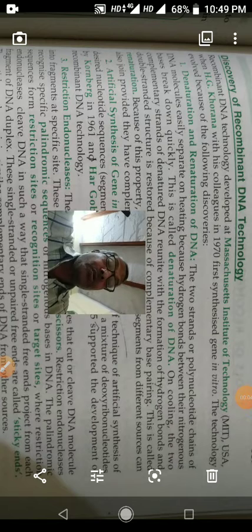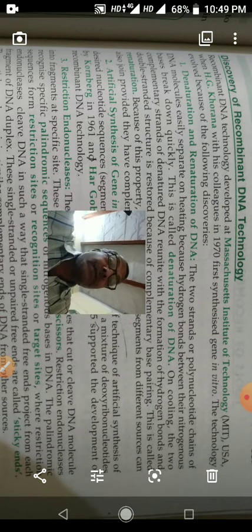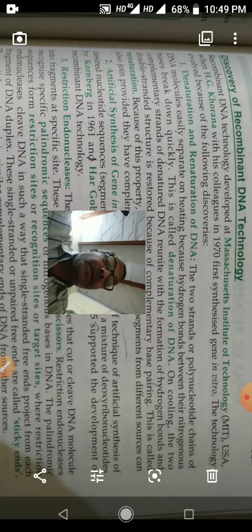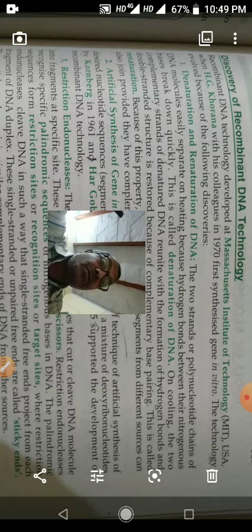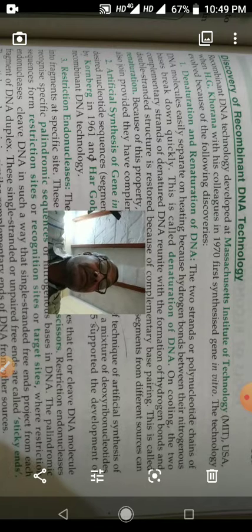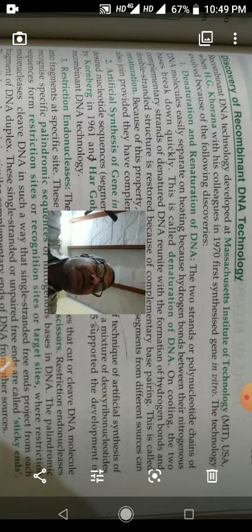Children, I am going to tell you about the discovery of recombinant DNA technology. Recombinant DNA technology developed at Massachusetts Institute of Technology, USA, when Dr. Hargobind Khurana and his companions synthesized the first gene in the laboratory.